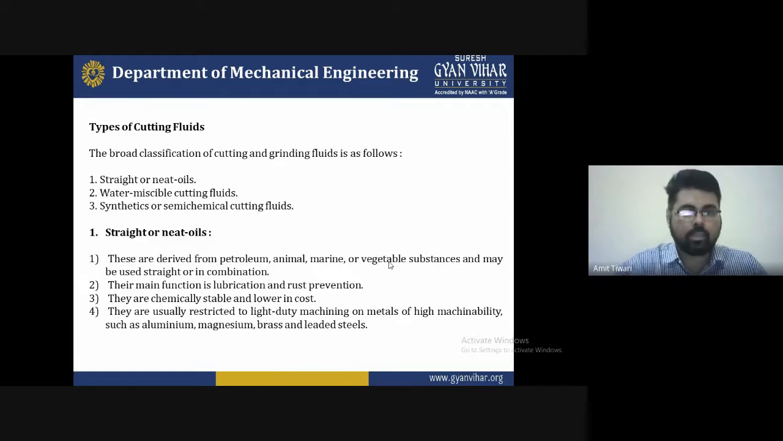These are chemically stable and lower in cost, which we require. Some conditions apply depending upon the nature, the rust prevention, and the restriction to light duty machining on the metal. So these are all the functions we require for the type of cutting fluid under the category of straight or neat oils.